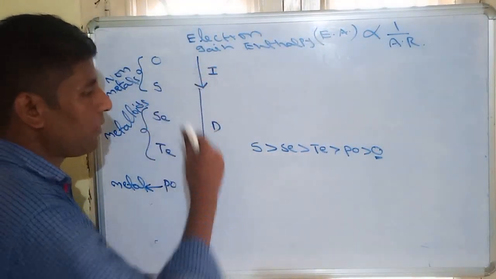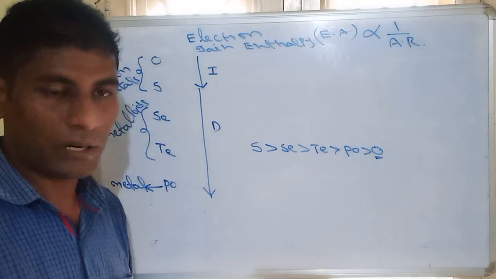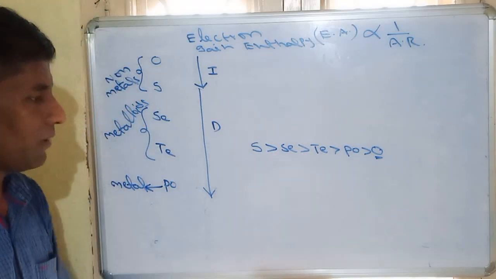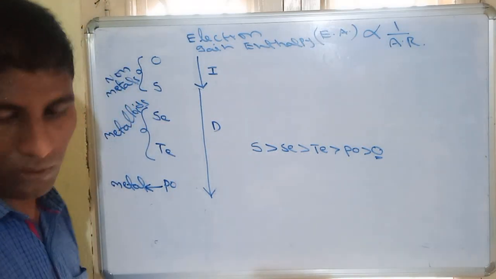So this is the electron gain enthalpy and this will be the order. Write the order: sulfur, selenium, tellurium, polonium and oxygen.